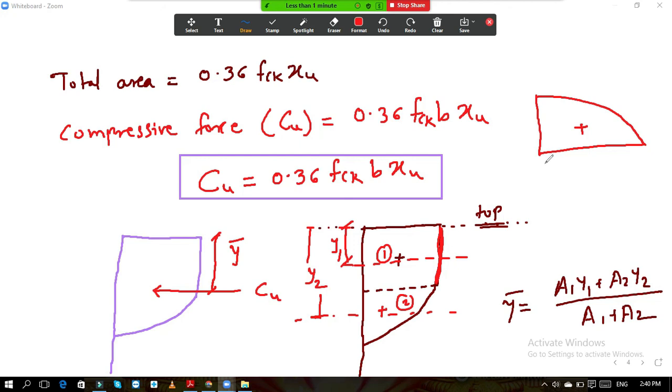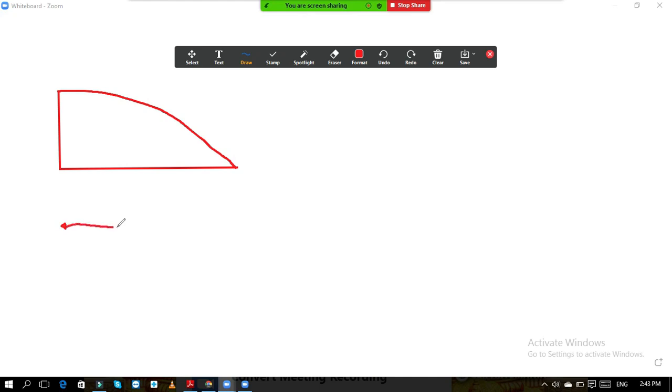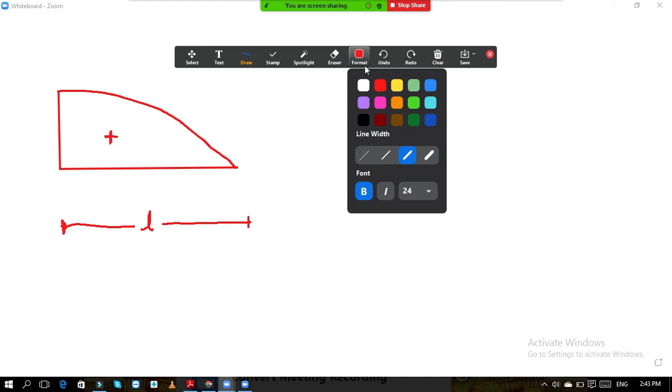Okay. So for the parabola, remember this formula. The centroid distance from this point is 3 by 8. And from the opposite side, from this side, it is 5 by 8. Suppose now this total length is L. Now somewhere here the centroid of the parabola is situated.